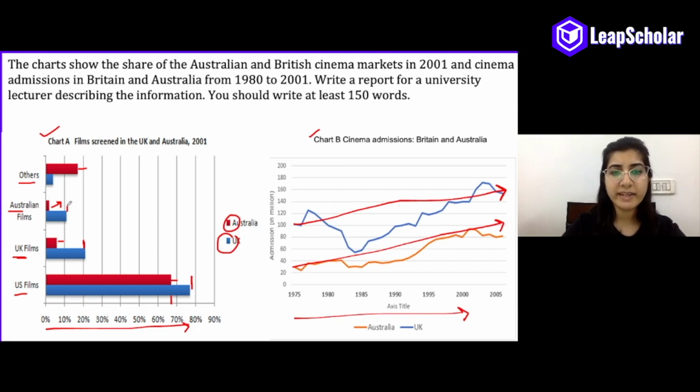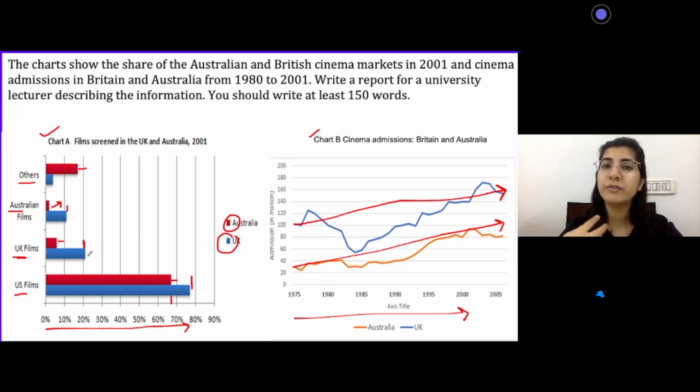So overall, can I say that the UK telecast films from not a lot of sources? Most of their movies were from US, were American and British. So there's not a lot of variety.